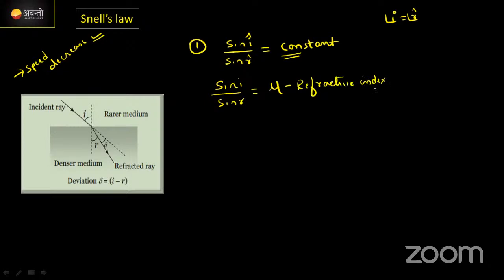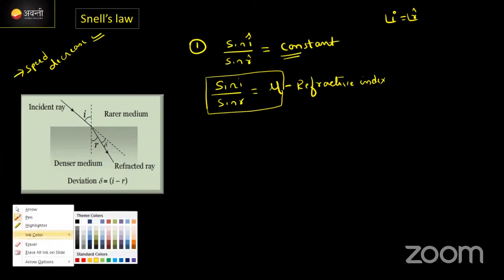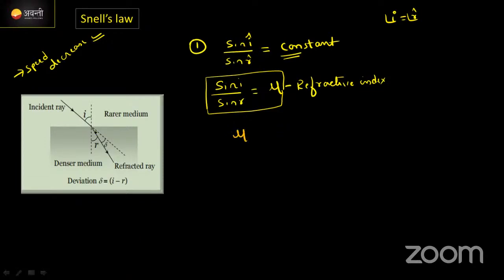ये refractive index है, सब कुछ बताता है. Okay, no worries. Now at this condition just know the first law: the ratio of sine of the angle of incidence to the sine of the angle of refraction is equal to a constant value. We call this constant value mu. Clear है ना? Or else if you want to note this with specific words, we can write the mu value like this. इधर refraction हो रहा है, ये तो air medium है.